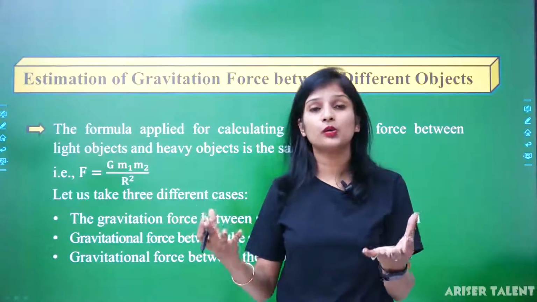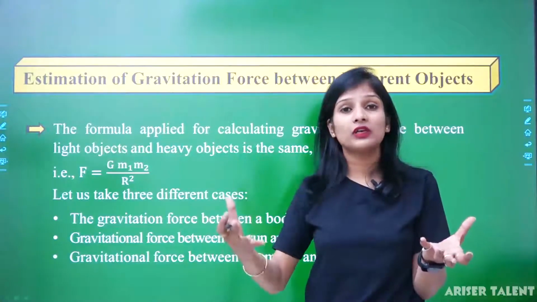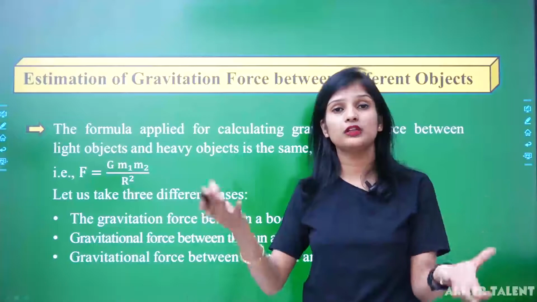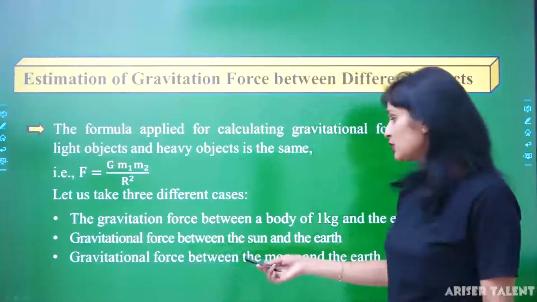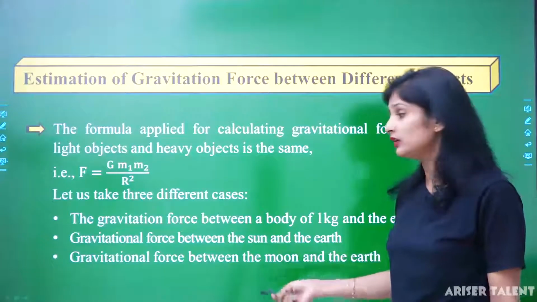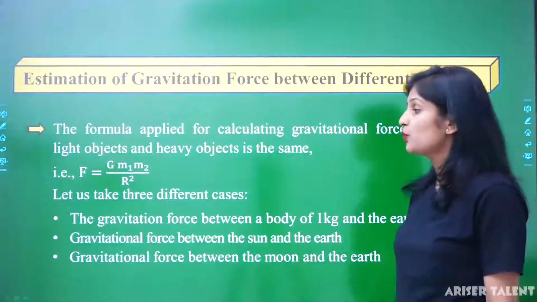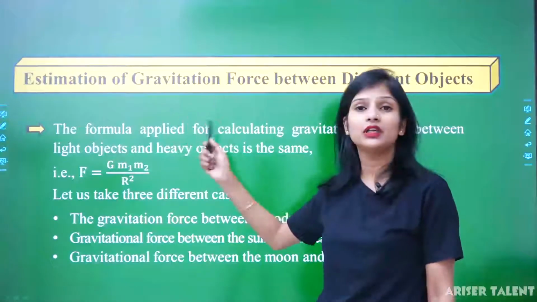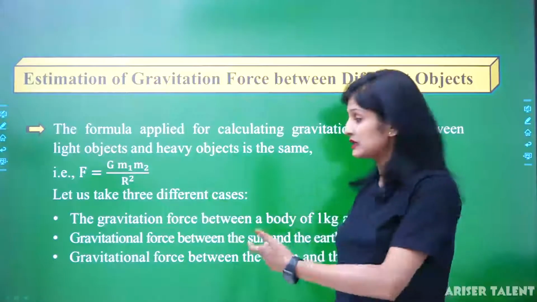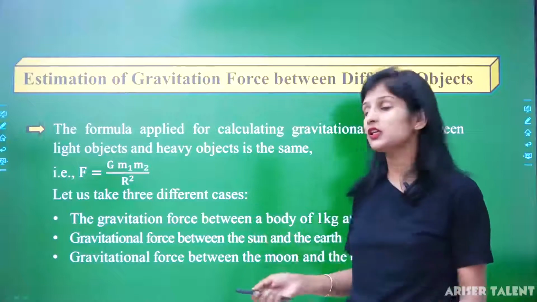Second case is the gravitational force between the sun and earth, and the third one is the gravitational force between the moon and earth. So we will discuss three cases to calculate gravitational force, and you can see clearly, one object is lighter in weight and the second object is heavier in weight.